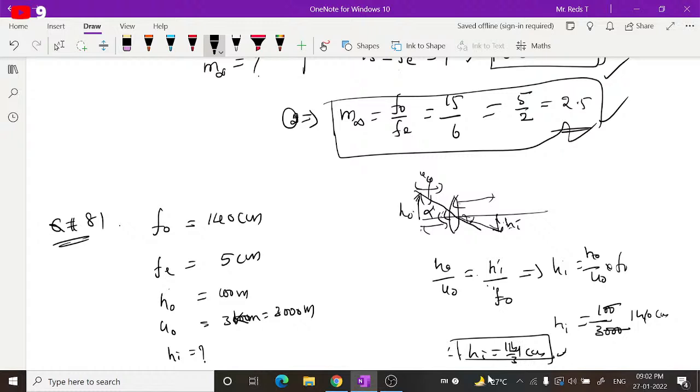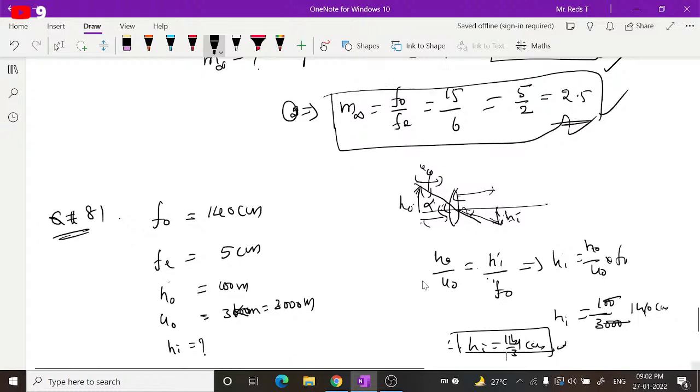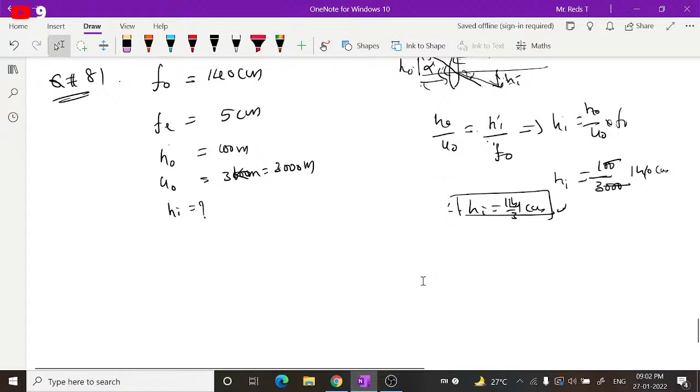Right? Next, similarly, question number 82. Here I said that the 1 by u value you have used directly, but here you have to make use of that. So let us try to understand how you can work it out.